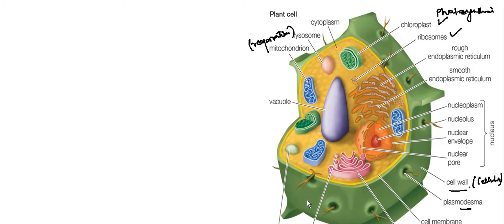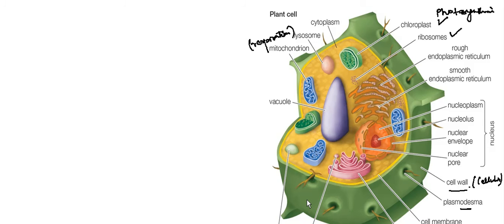Okay. Now in detail we will study one by one the cell organelles present in the cell. So till now we have come to know that the plant cell and the animal cell both have some similarities. So let us see what the differences are between the plant cell and the animal cell.